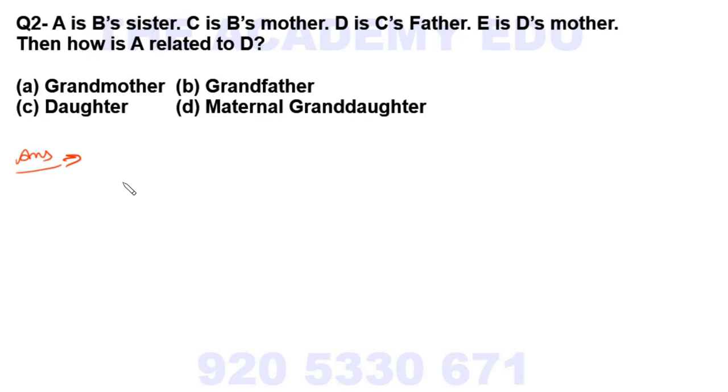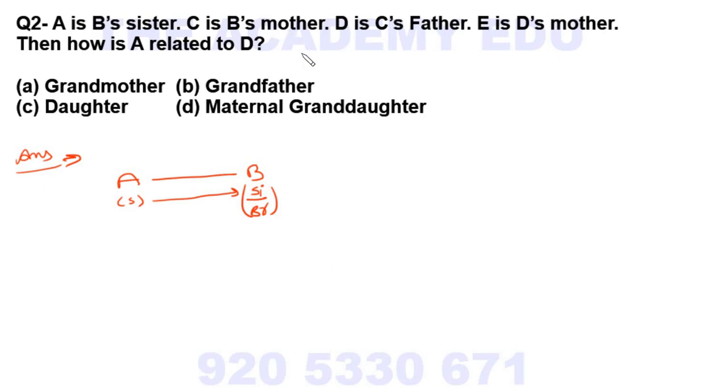A is B's sister. So I will write here A, here B. A is the sister. But who is B? B may be sister or brother. Suppose you are a boy. So you are a brother for your brother also, and for your sister you are also a brother. So B may be sister or brother. For both, A is sister, either sister or brother. So A is sister, B is sister or brother, anything.